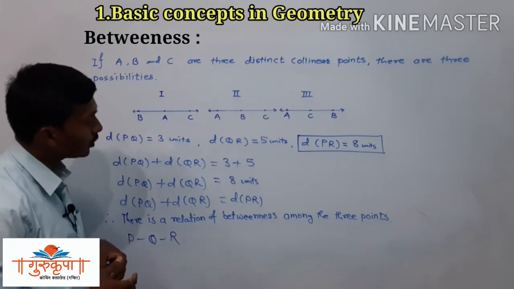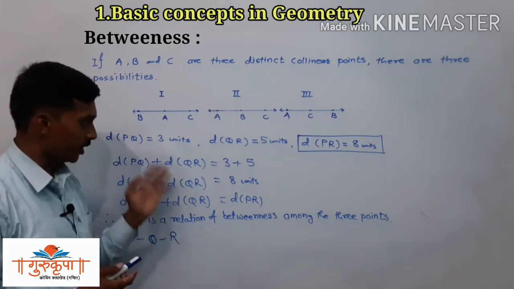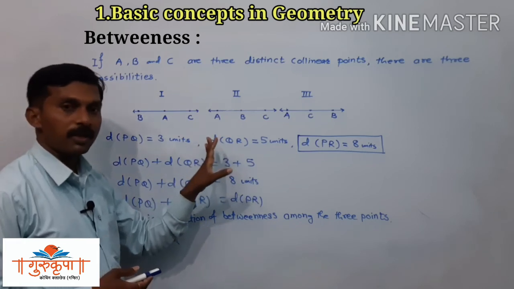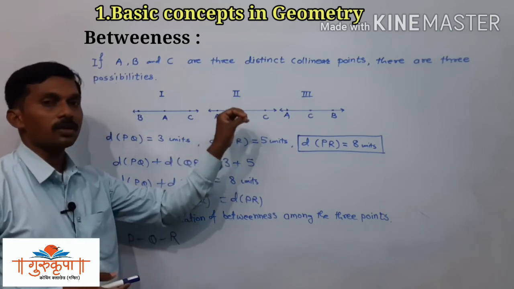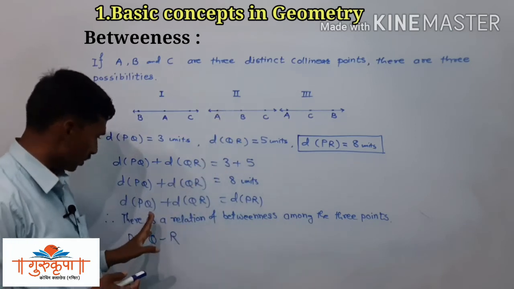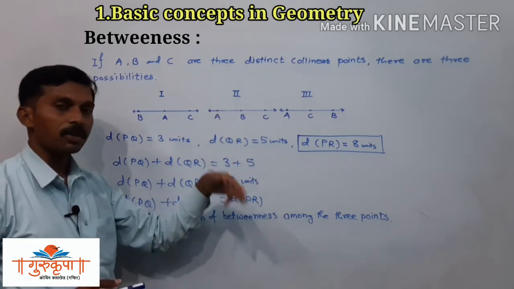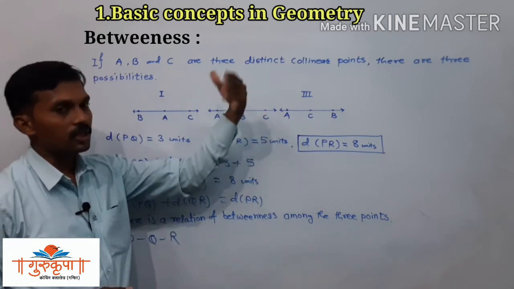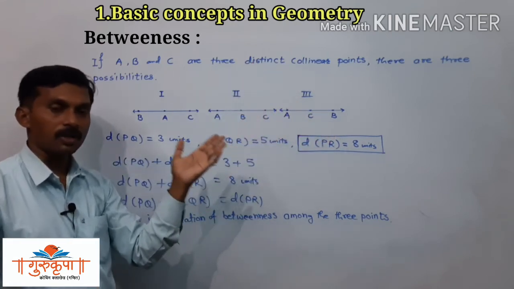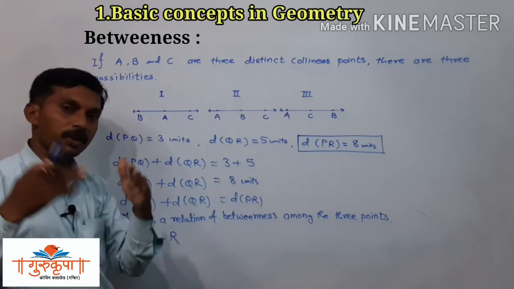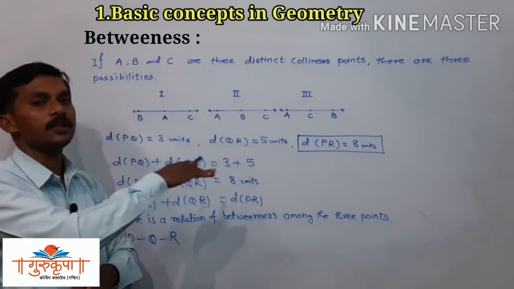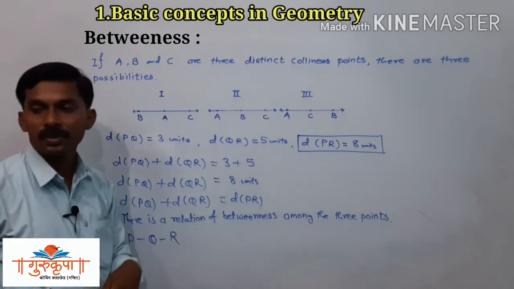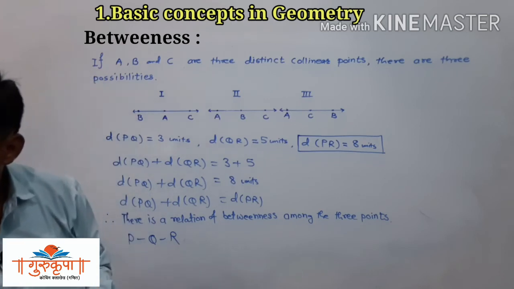Now we can take one more example here. Here we discuss a very important part: how to determine whether the given 3 points are collinear or not, or whether there is a relation of betweenness among the given 3 points or not. We have to put the biggest distance aside and take the sum of the remaining two. If the sum of the remaining two distances is equal to the biggest distance, then definitely we can say that there is a relation of betweenness among the given 3 points.